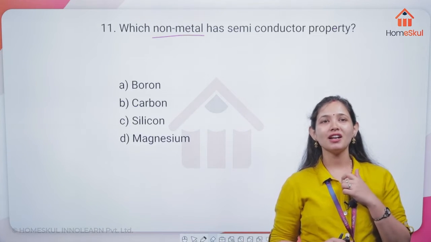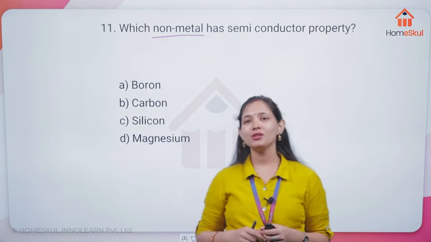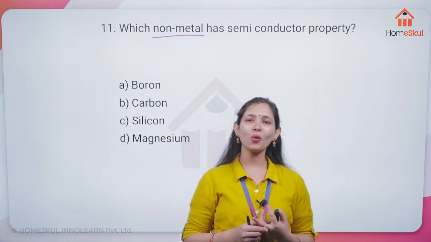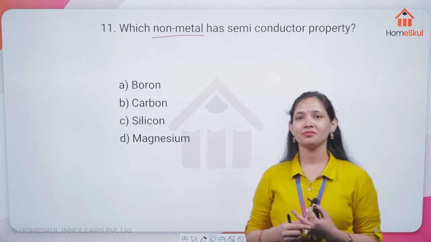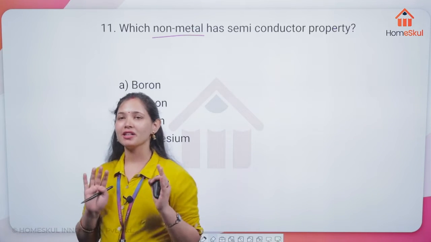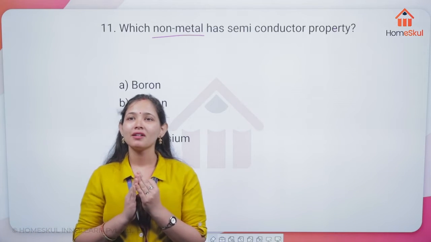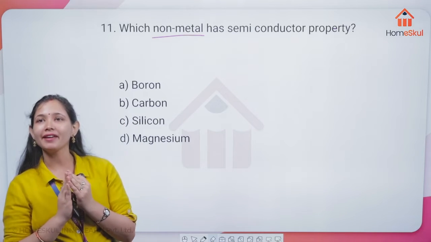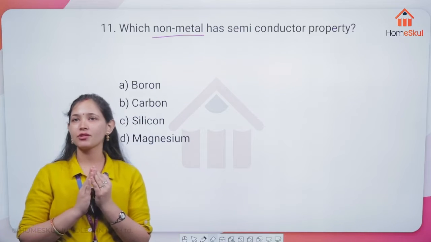Anushka says B, that is carbon. Anyone else? No. Just a minute. Just listen over this point. Yeah, I will explain to you, Neha, no worries. Nishka says C. Yes, silicon. Velga says silicon. Very correct, Kritika.